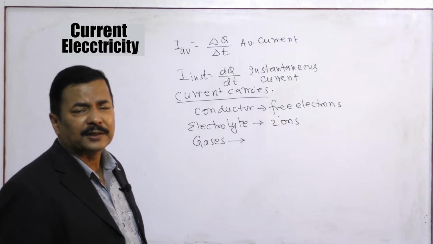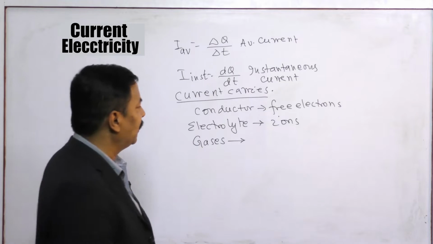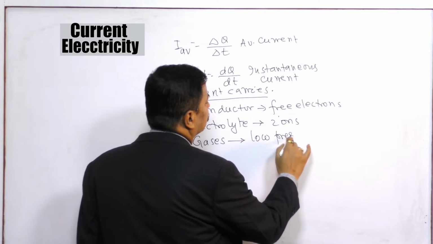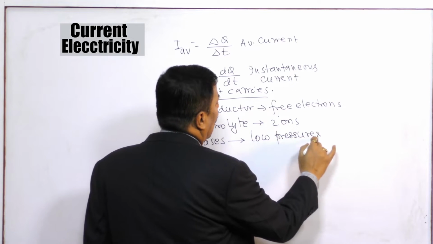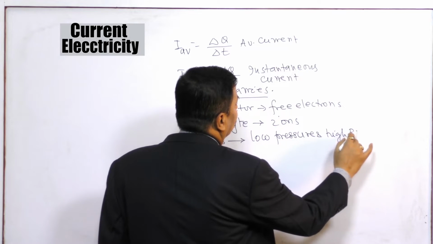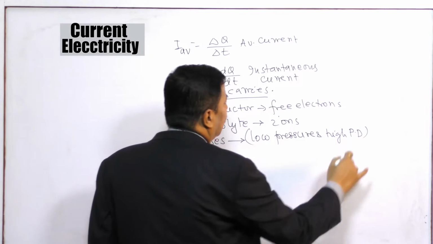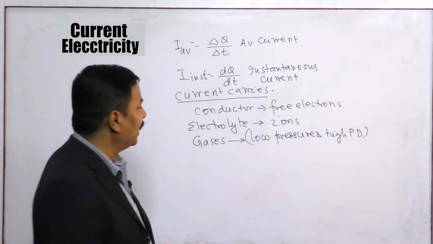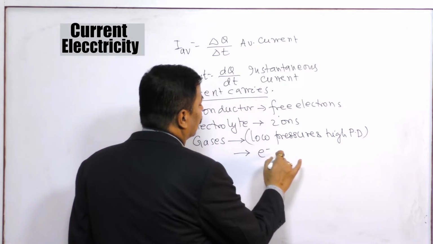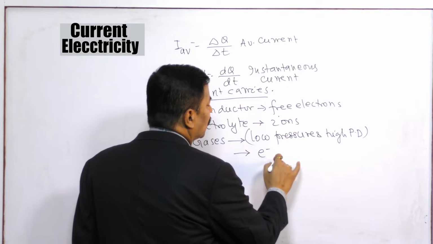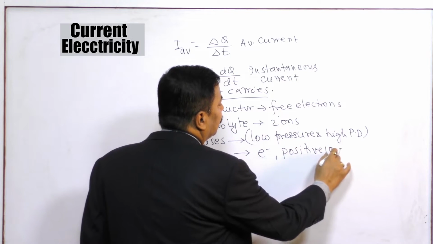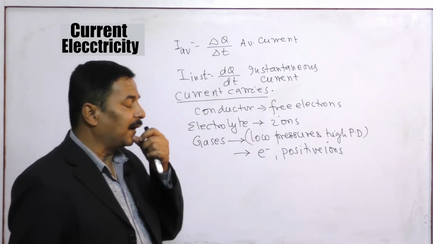But at very low pressure and when a very high potential difference is applied, the gas ionizes, and electrons and positive ions are the current carriers.